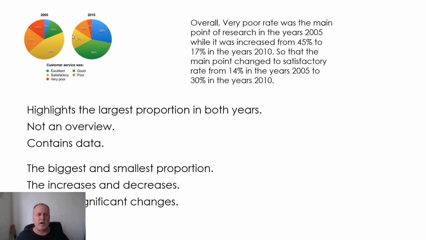We could also talk about the most significant changes. Now, in this pie chart, everything is a significant change. So excellent increased by almost 6 times. Good, you know, what was that? Just under twice, it doubled. The percentage here decreased by almost 3 times. This one practically doubled. This one decreased by 3 times. So you can see that there are quite a lot of substantial, significant changes here.